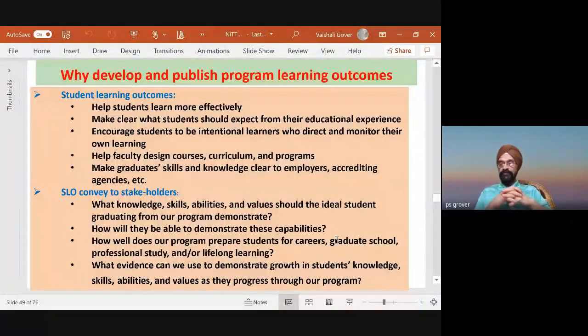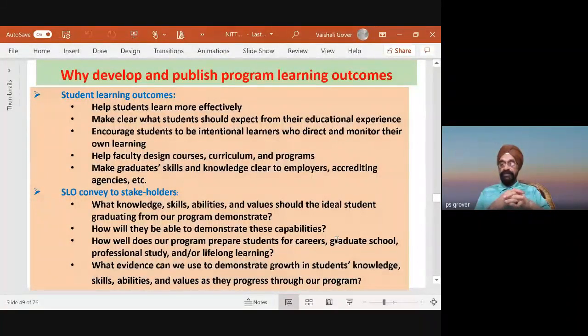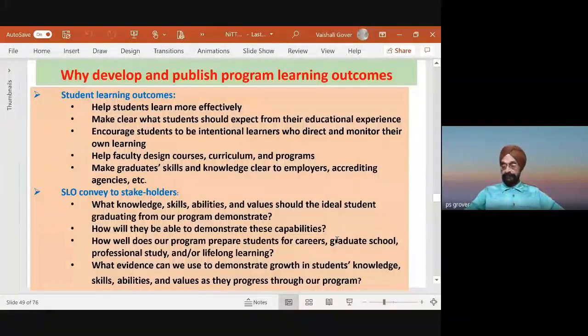Student को पहले ही पता होता है, होना चाहिए. Make clear what students should expect from their education experience, educational course. And encourage students to be intentional learners who direct and monitor their own learning. Please see here, it is not there in the traditional system. Helps faculty design courses, curriculum and programs. Make graduates' skills and knowledge clear to employers, accrediting agencies.